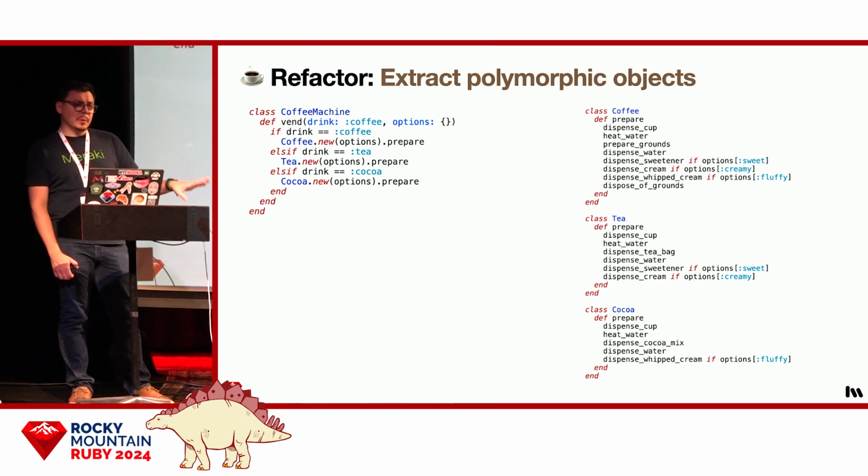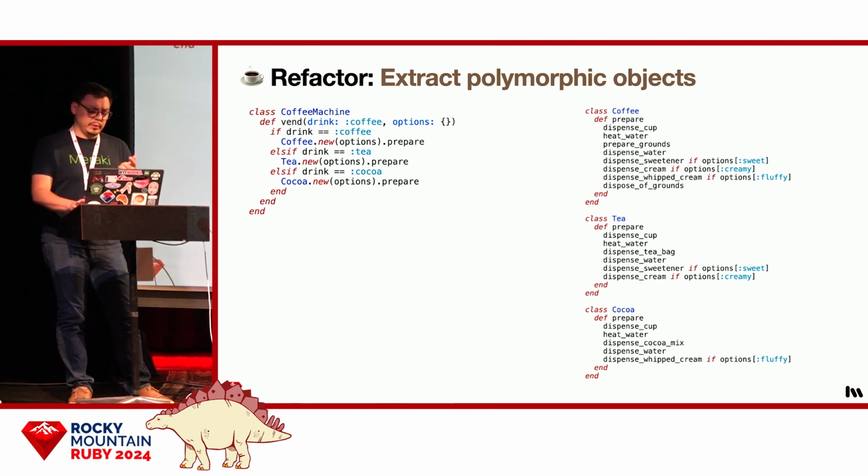Its only real responsibility should be to prepare the beverage. But right now it's also picking which class to instantiate so that it can prepare the beverage. And that's the job of a factory. So let's introduce one.